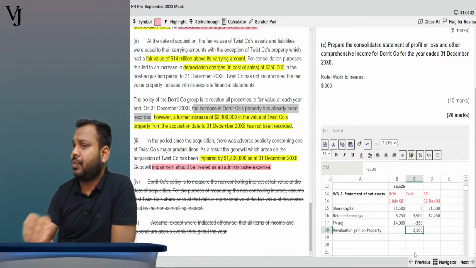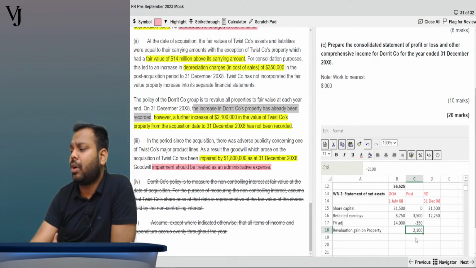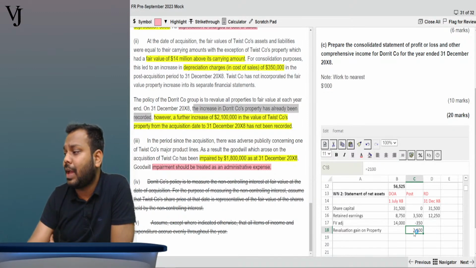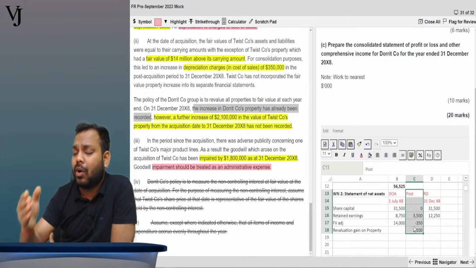There are a few other students who correctly record the revaluation gain of 2100 here, but they say I have to additionally record the excess depreciation. No, my dear friend. Why? Because I am doing this revaluation on 31st December 20x8, at the year end, after acquisition, on the reporting date.